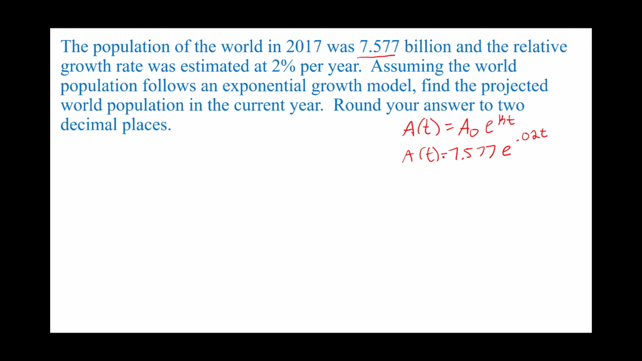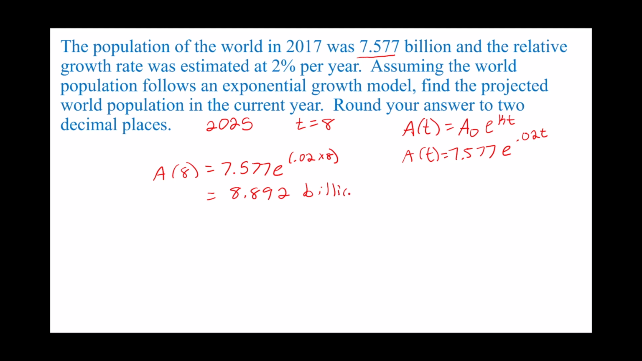So this is what our equation looks like. Now it's asking what's the projected world population in the current year. So this currently is 2025 when I'm recording this video. So 2025 is 8 years after 2017. So A of 8 equals 7.577 e to the 0.02 times 8. Put that in the calculator and I get 8.892 billion people. So according to this model, the population in 2025 should have been 8.892 billion.